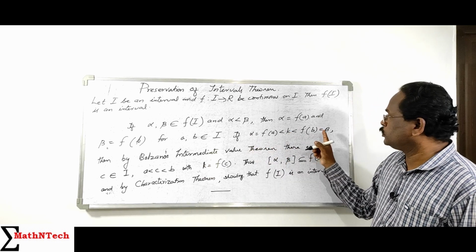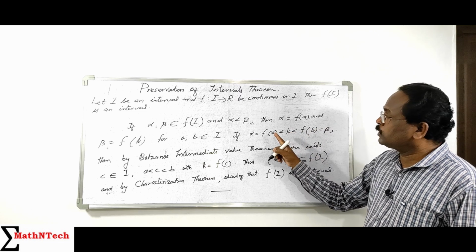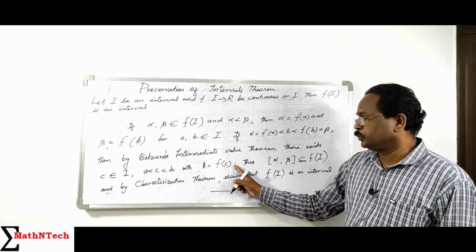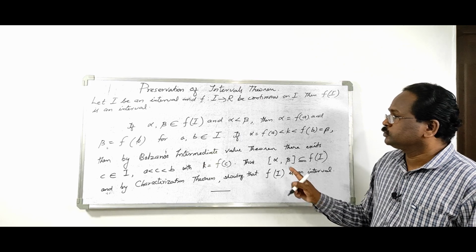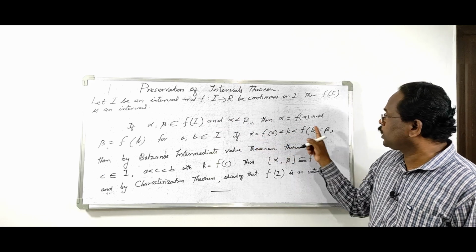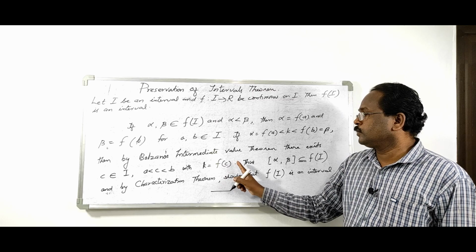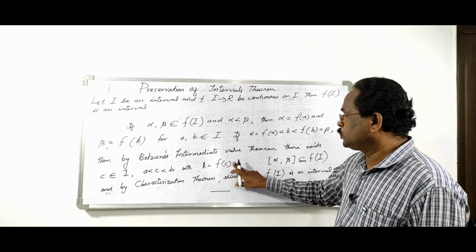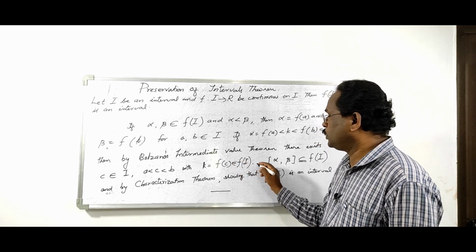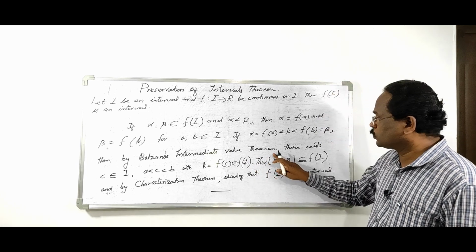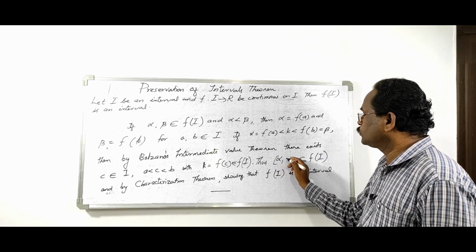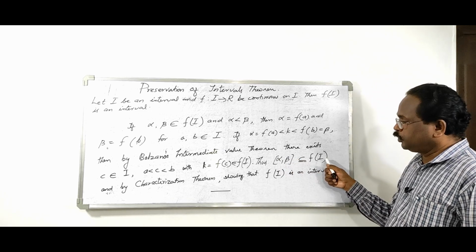But k is between alpha and beta. So any number between alpha and beta is of the form f of C, that is, k is an element of f of I. So alpha is an element of f of I, beta is an element of f of I, and any number k between alpha and beta is again an element of f of I, because k equals f of C belongs to f of I. Thus the closed interval [alpha, beta] is contained in f of I.